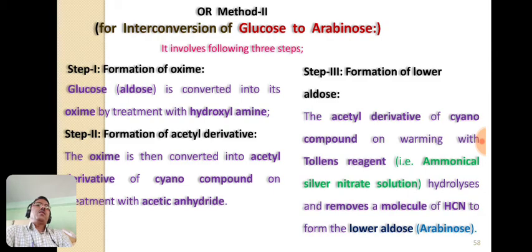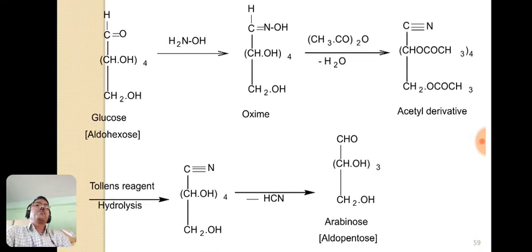Here the acetyl derivative of the cyano compound is warmed with Tollens reagent. You know Tollens reagent is the ammoniacal silver nitrate solution. So the acetyl derivative of the cyano compound on warming with Tollens reagent hydrolyzes and removes a molecule of hydrogen cyanide and forms the lower aldose, which is known as arabinoids. So these are the 3 important steps. First is the formation of oxime, second is formation of acetyl derivative, and third is the formation of lower aldose. Now let us see the reactions.